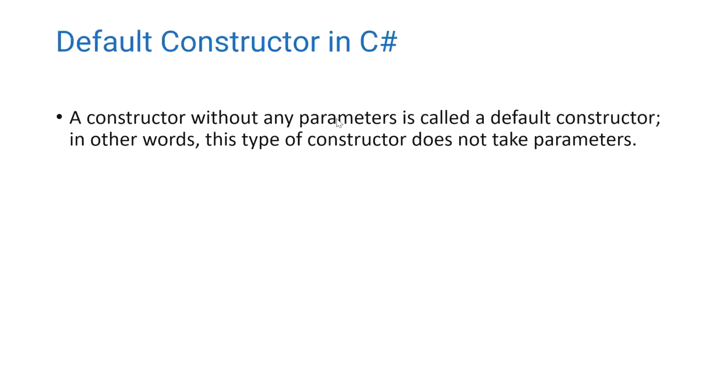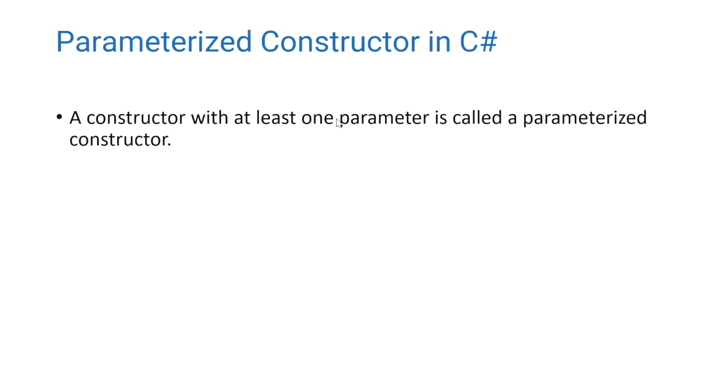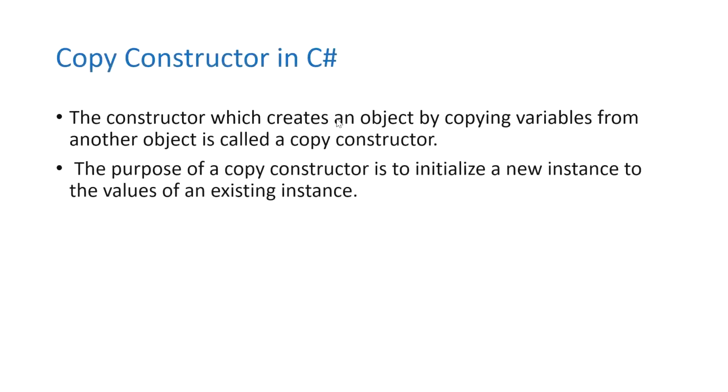Default constructor: a constructor without any parameters is called a default constructor. In other words, this type of constructor does not take any parameters. Parameterized constructor: a constructor with at least one parameter is called a parameterized constructor.